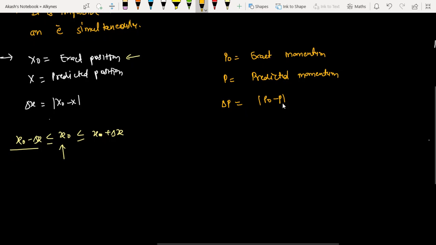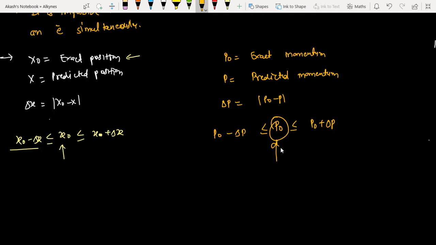Similarly, for the momentum, p naught will be less than or equal to p naught plus del p, or greater than or equal to p naught minus del p. So the value of this momentum will lie between p naught minus del p and p naught plus del p.